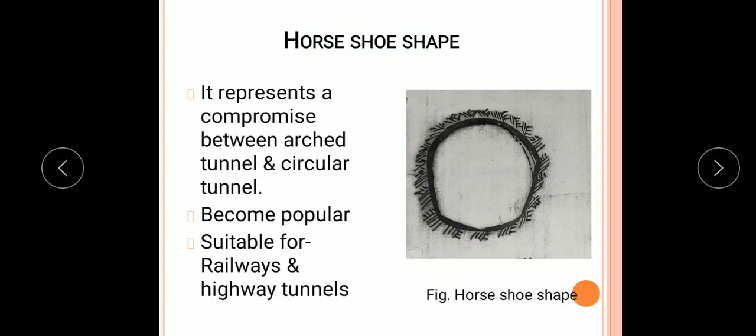Next type is the horseshoe shape. As the name says, the shape of this tunnel is like the shoe of a horse, therefore it is called a horseshoe shaped tunnel. This type of tunnel is a compromise between the first two types, that is the arch tunnel and the circular tunnel. Such tunnels became popular and are suitable for railway and highway tunnels.